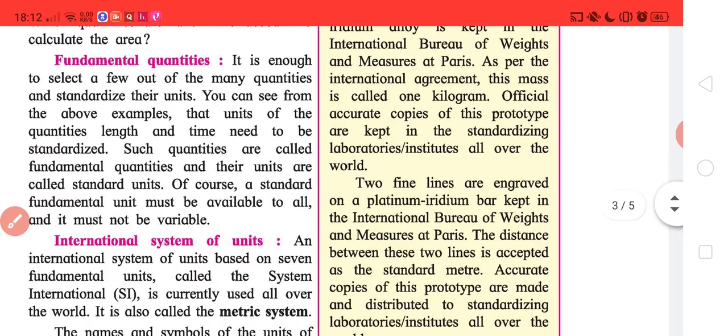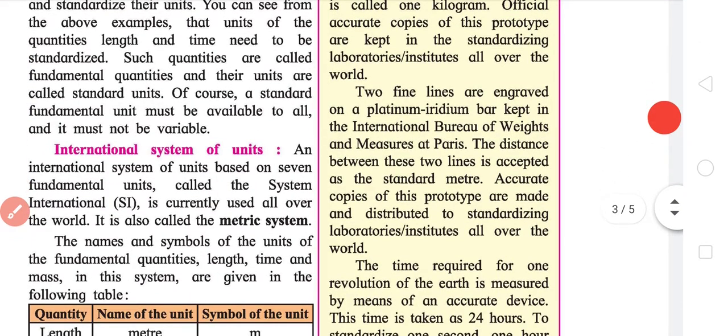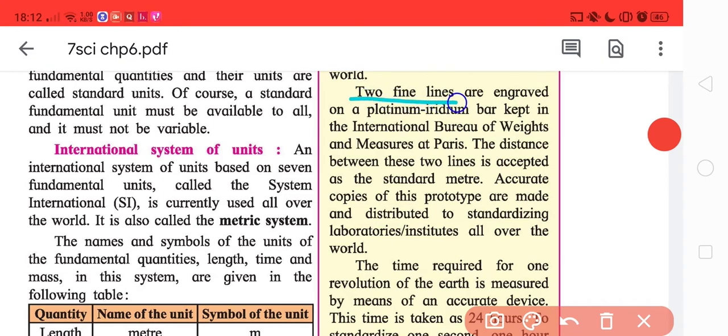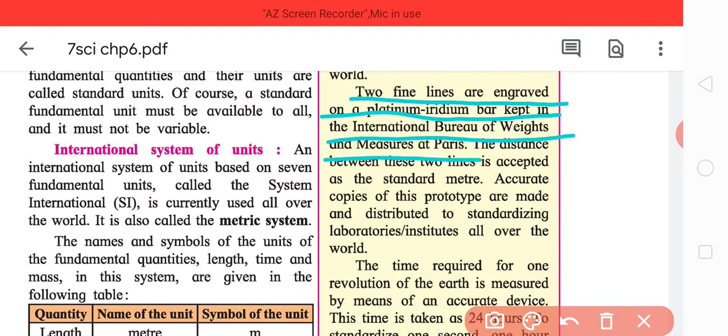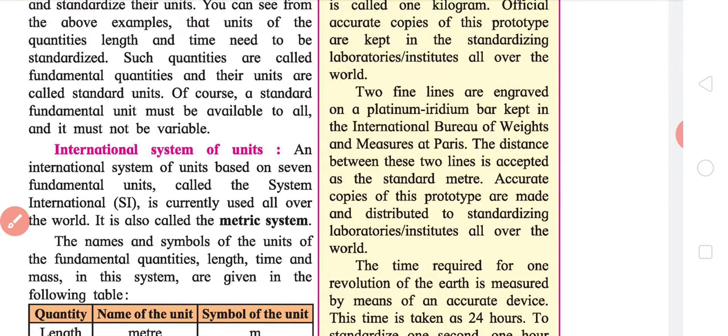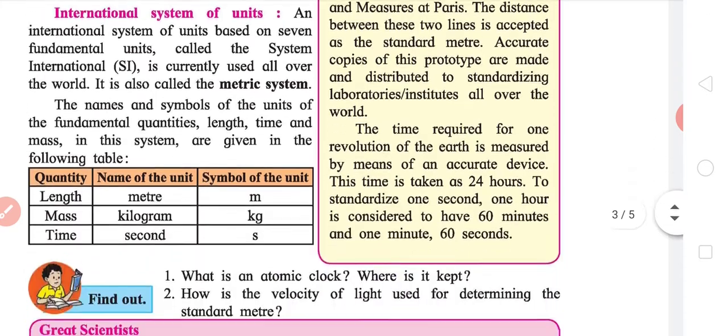The next thing is how to define 1 meter. 1 meter is defined by 2 fine lines engraved on a platinum iridium bar kept in the International Bureau of Weights and Measures at Paris. Again, platinum iridium is very stable with respect to corrosion, so the chances that the unit will change are really very low. The second part is the same, that official prototypes are distributed all over the world.